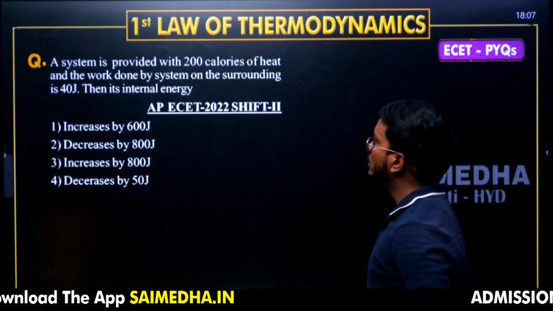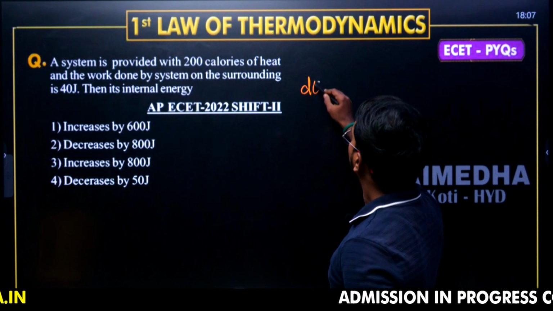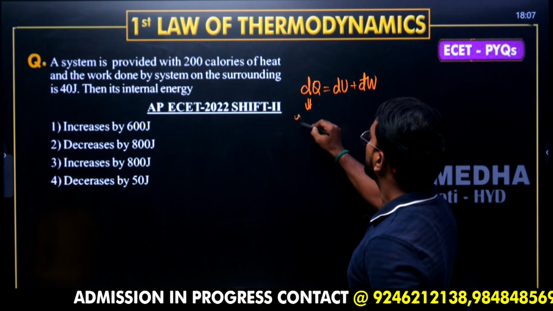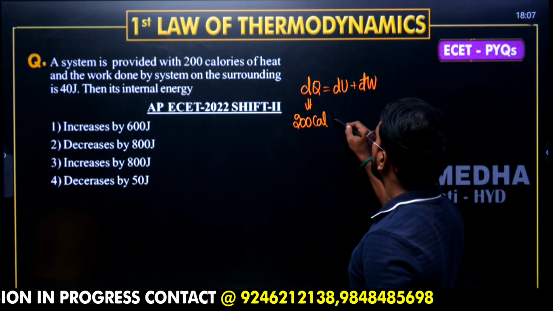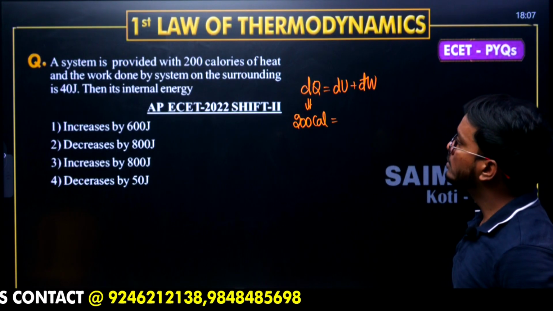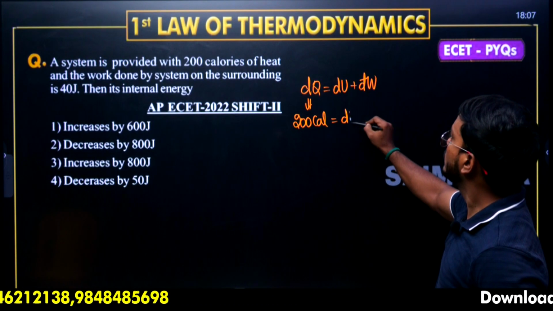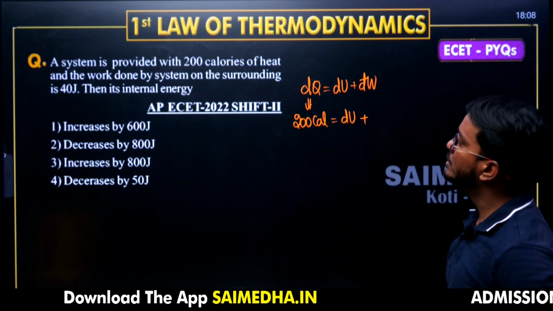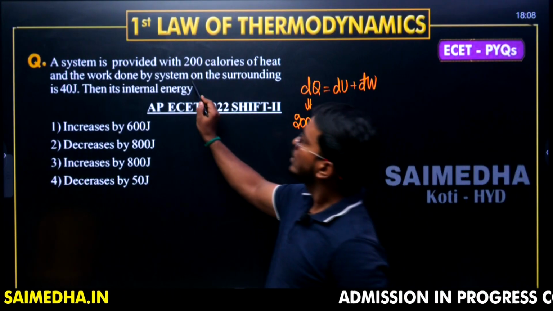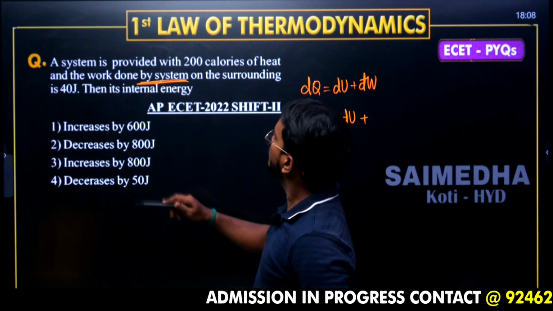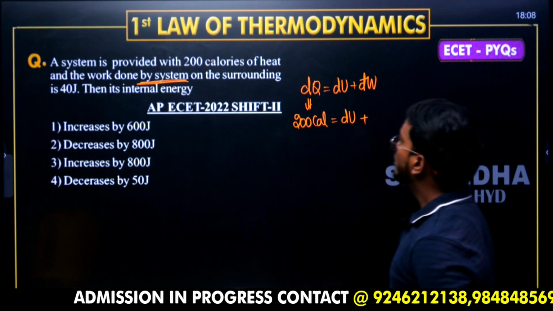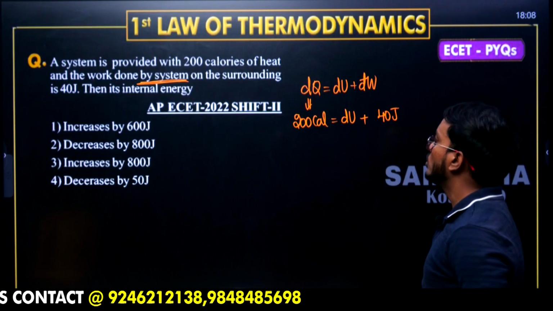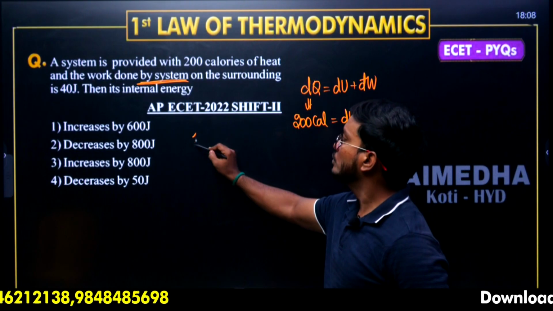Okay, moving on to the next question. System is provided with 200 calories of heat, and work done by the system on the surrounding is 40 joules. Work done by the system is positive. What is that value? 40 joules. Now this value must be in joules only. We know 1 calorie is equal to 4.2 joules.